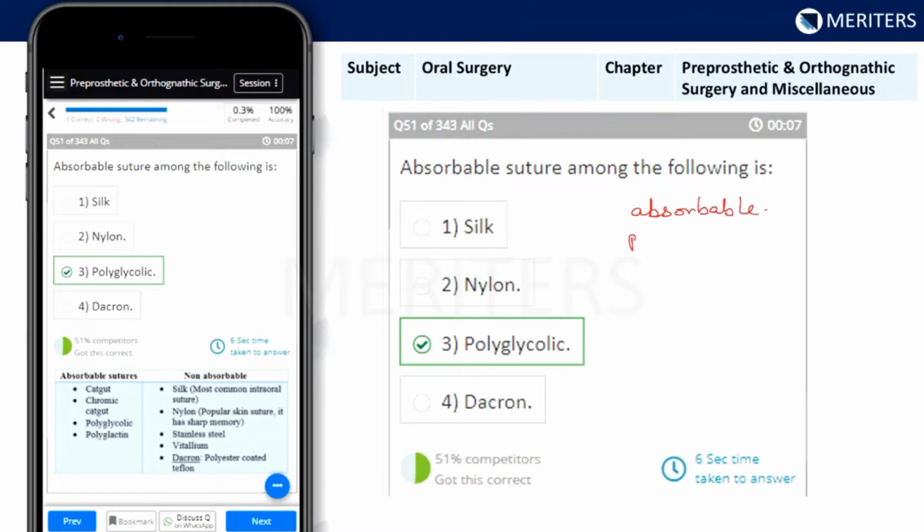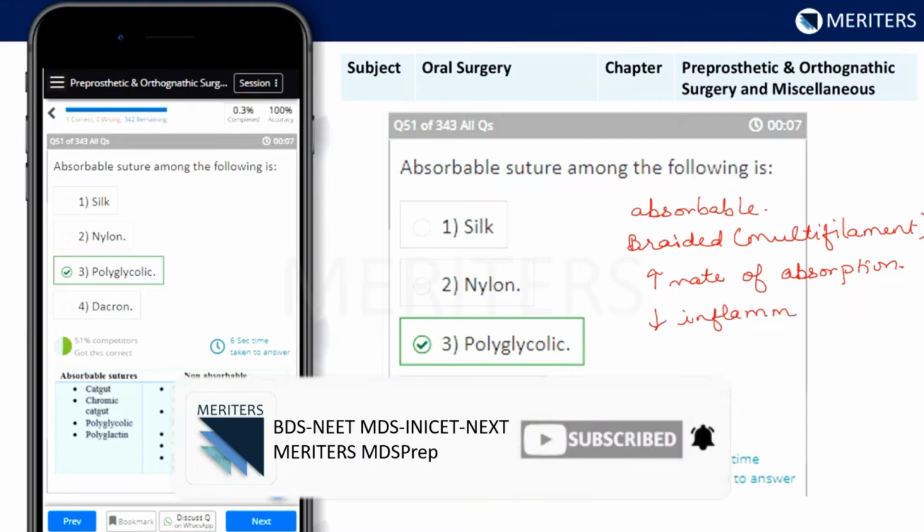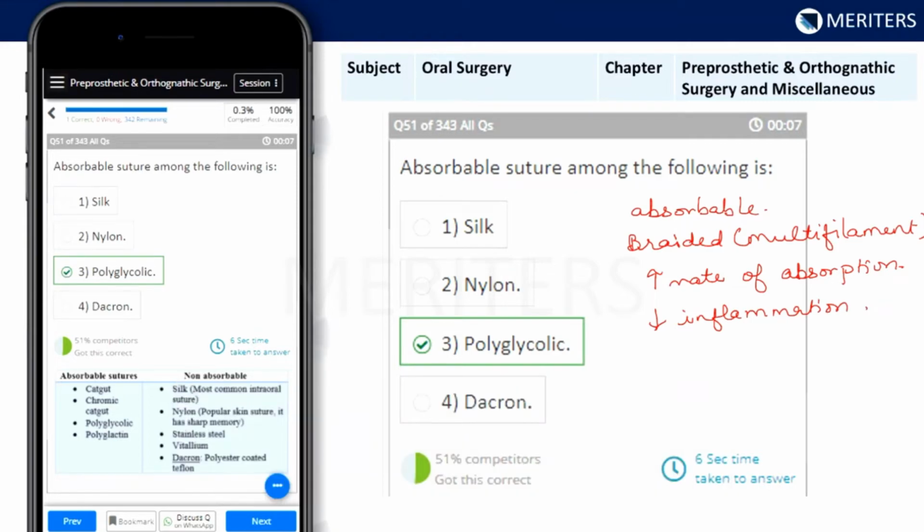Okay, it is braided. That means it is multifilament. These are a few things that you need to remember with regards to polyglycolic acid. It has a good rate of absorption. That means it stays for longer time and that it allows proper tension between the two approximating ends. Rate of absorption and little inflammation. So this is a homopolymer of glycolic acid and it is very routinely used. The answer to this is polyglycolic, which is an absorbable suture.